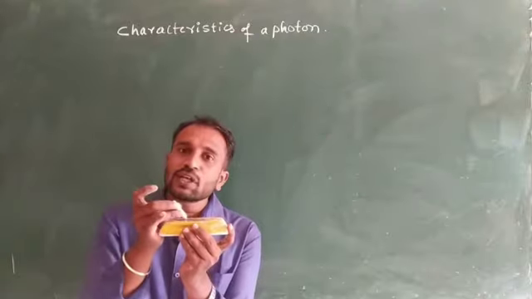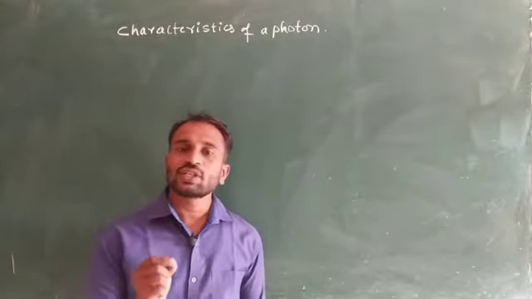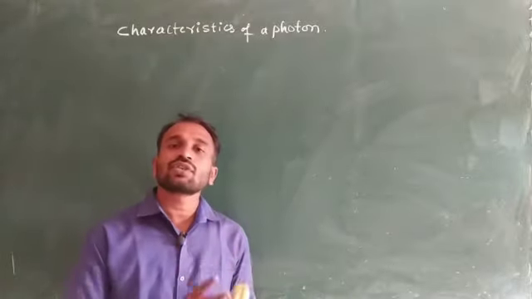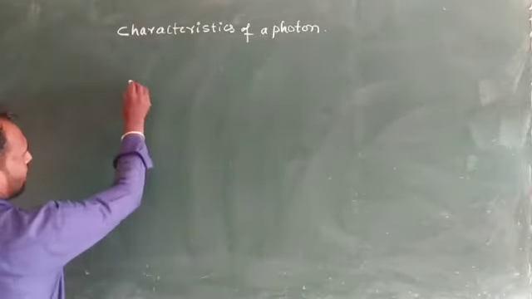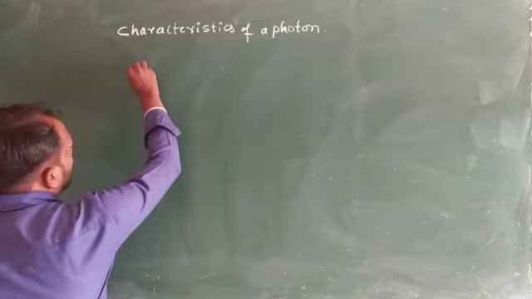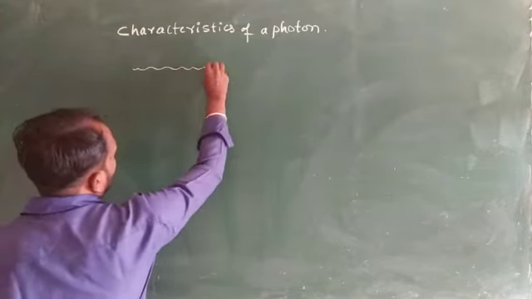This radiation consists of packets of energy. These packets of energy we call quanta or photons. Suppose here we consider that this is a radiation, and this radiation consists of energy packets.